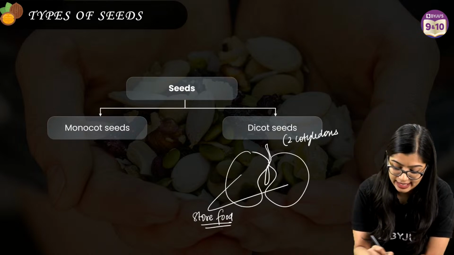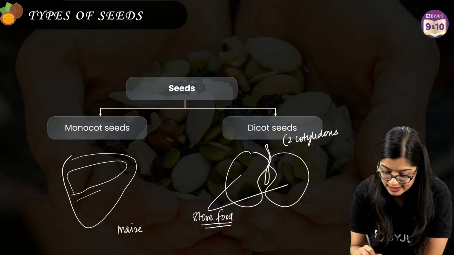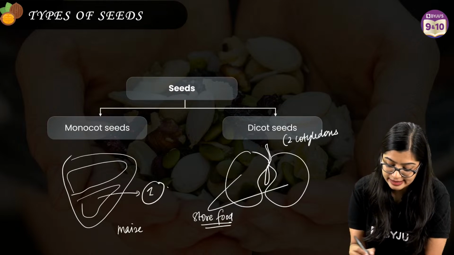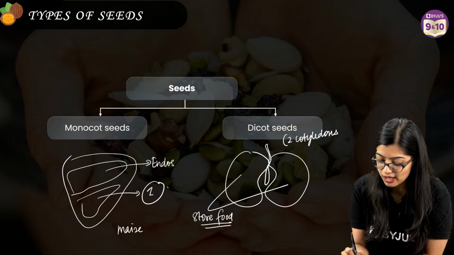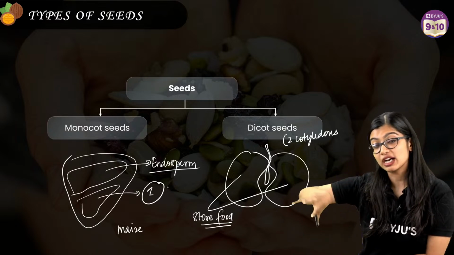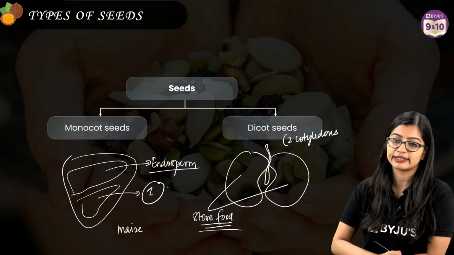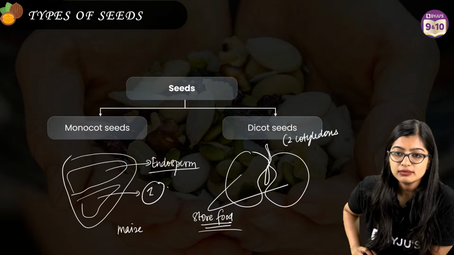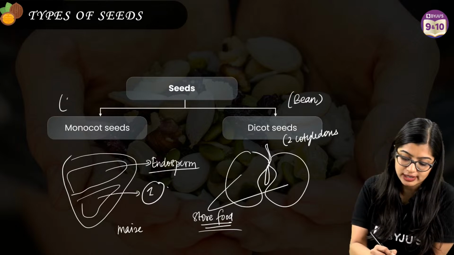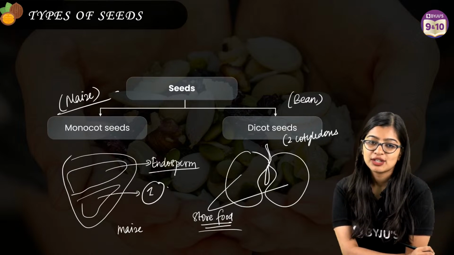While on the other hand, in the case of monocot seeds, like in the case of maize, we see that there will only be a single cotyledon, right? In this case, instead, they will also have endosperm. But in dicot seeds, we know that during their development, the endosperm has been consumed by the developing ovule, which is why now they have only two cotyledons. Are we clear? Examples: bean seed is an example of dicot seed. Maize is an example of monocot seed. Are we clear?